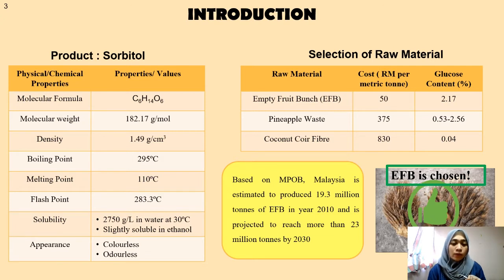As for our raw material, we decided to use dry empty fruit bunch (EFB) from the waste of the palm oil. We already did the comparison between three types of raw material, which is EFB, pineapple waste, and also coconut coir fiber. We did the comparison based on the cost and the glucose content, as our main product will be using glucose undergoes hydrogenation process to produce sorbitol. And we found out that EFB contains higher glucose with low cost. Thus, EFB is selected for our raw material.